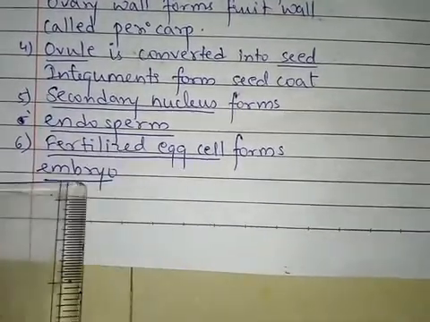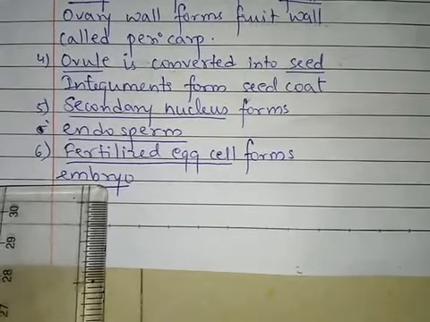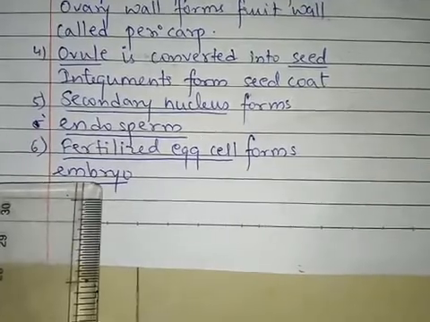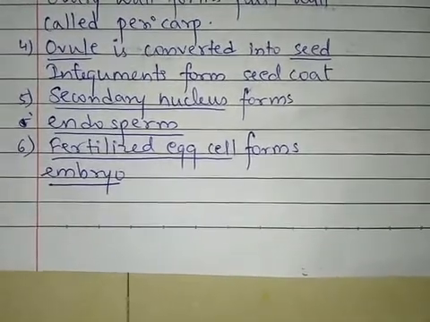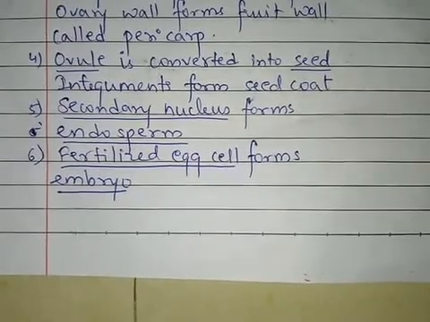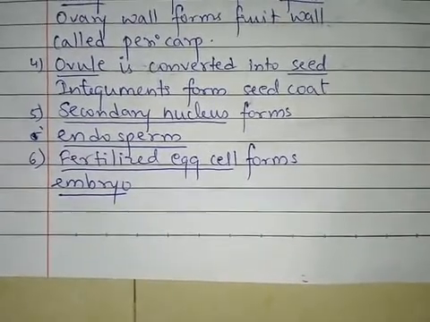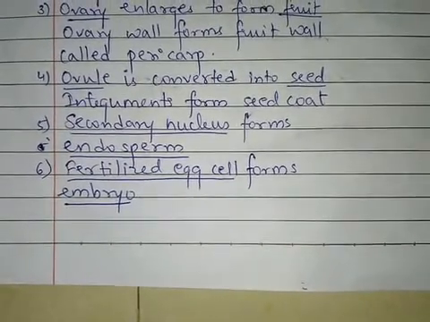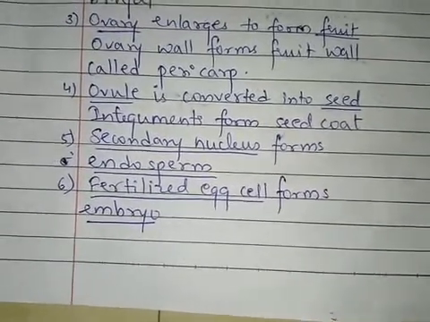Fertilized egg cell forms the embryo. We discussed that one male gamete fuses with the egg cell, that is the female gamete. This fusion of the male gamete and the female gamete is called fertilization. So the fertilized egg cell forms the embryo. Now what is embryo? Embryo is the future plant. The embryo contains the future root called the radicle initial and the future shoot called the plumule initial. That is why the embryo is called the future plant.